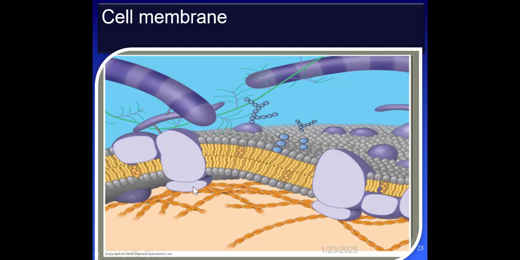These proteins which are present at the surface of this lipid bilayer are known as the peripheral proteins, also known as the extrinsic or external proteins. These two are examples of the monotopic and the bitopic, and both are examples of the integral protein, also known as the intrinsic or internal protein.